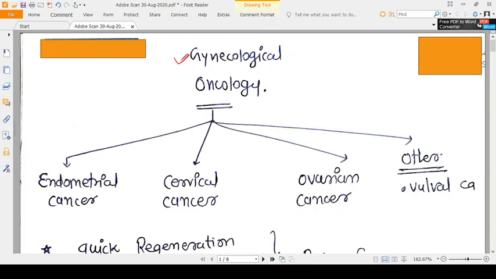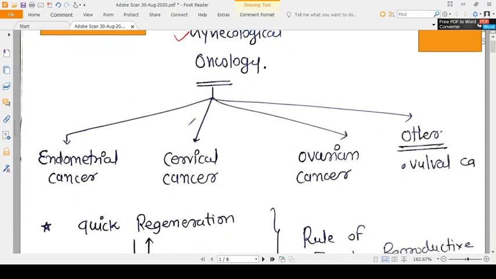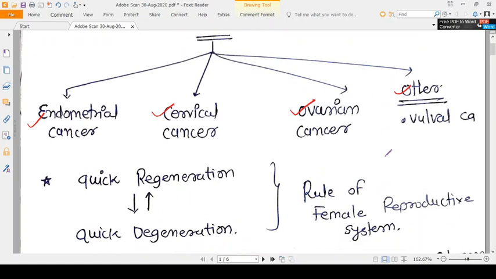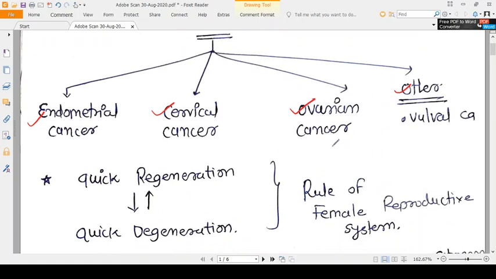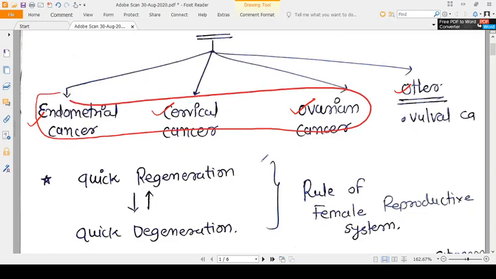Now in this video we'll see the basic common concepts regarding our tumors. What we discuss in gynecological oncology is basically three tumors, along with some miscellaneous tumors: endometrial cancer, cervical cancer, ovarian cancer, and some other miscellaneous cancers like vulval cancer. So our basic point of focus is these three basic cancers.